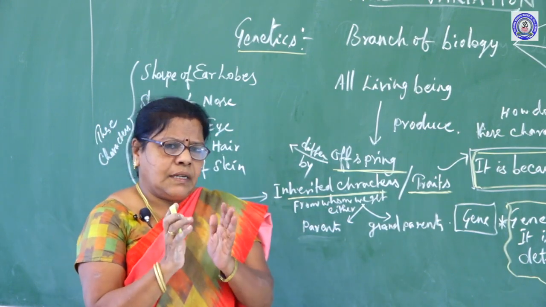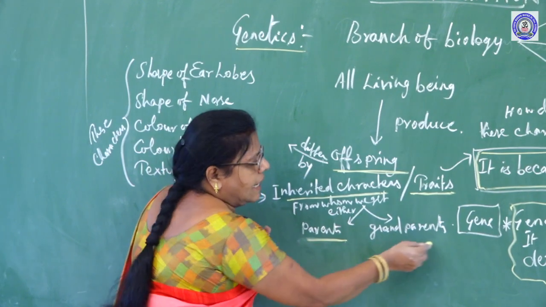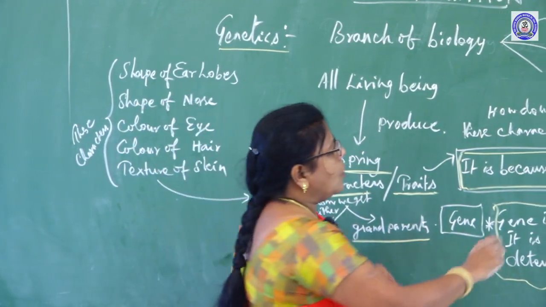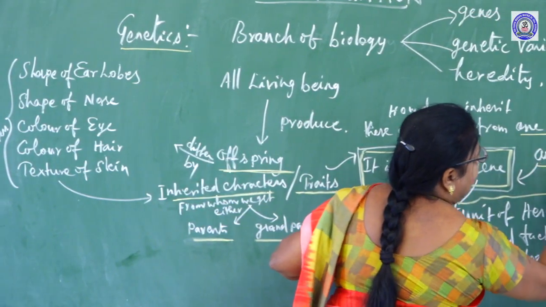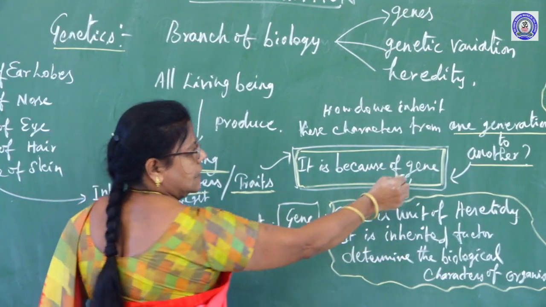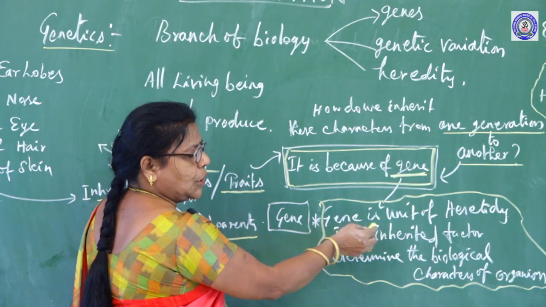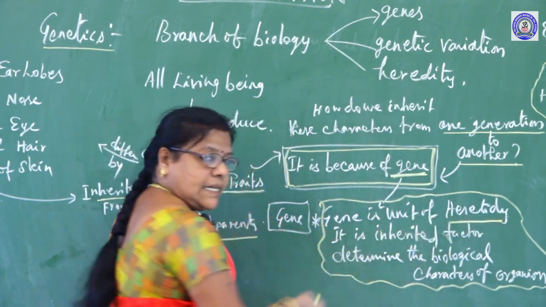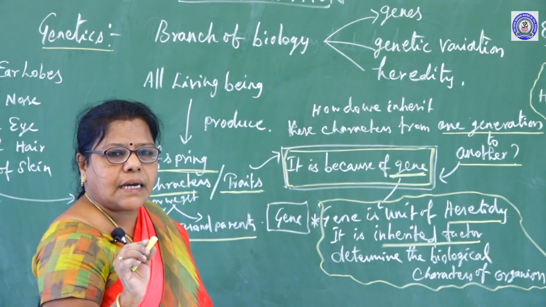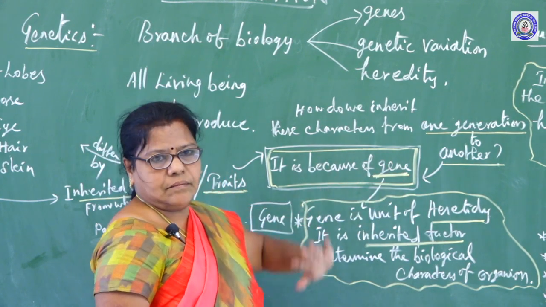From whom do we get these characters? Either parents or grandparents. How do we inherit these characters from one generation to another generation? It is because of a gene. So what is a gene? Gene is a unit of heredity. It is an inherited factor. It determines the biological characteristics of an organism. It is called a gene.